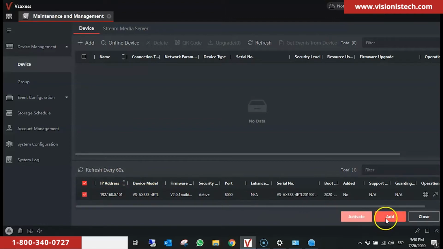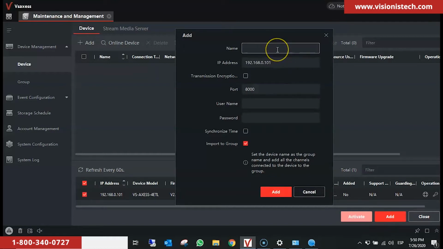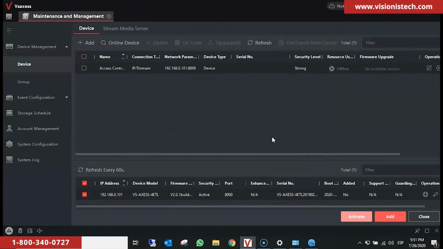We click on Add. We type the device's name. In this case, we are going to name it Access Control Panel. It's very important to type username admin always in lowercase. We type our password. Check Synchronize Time and we click on Add. We wait a minute and then we see on Resource that the device is added and its status is online.